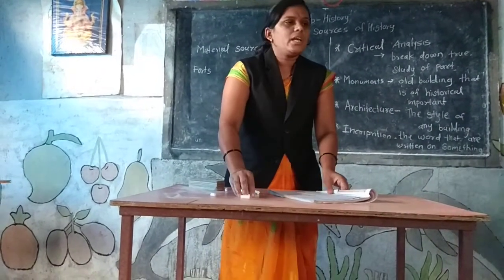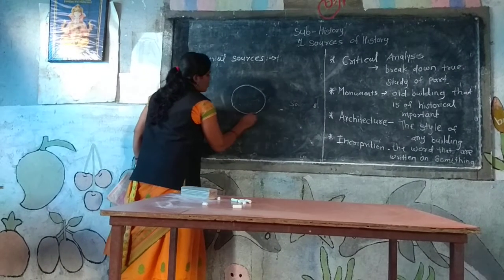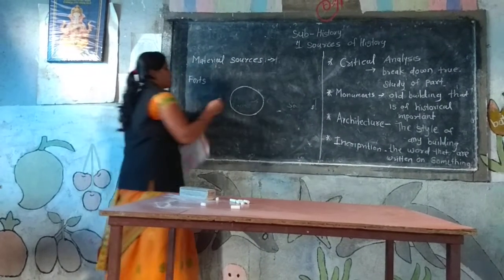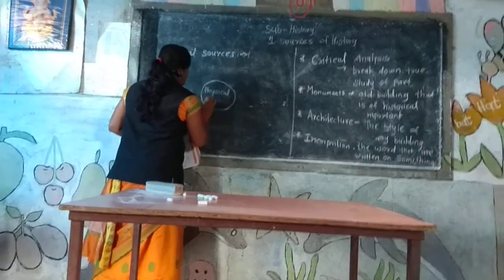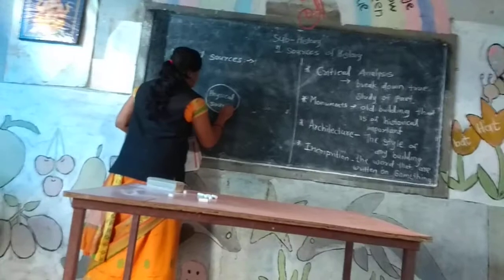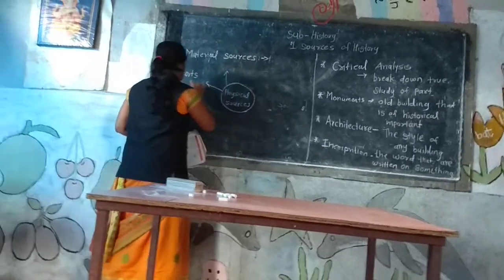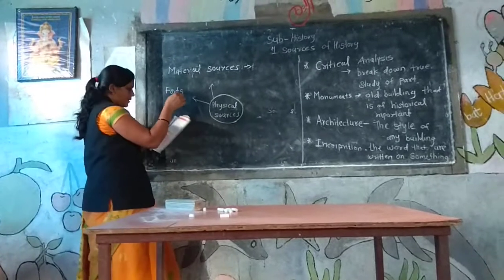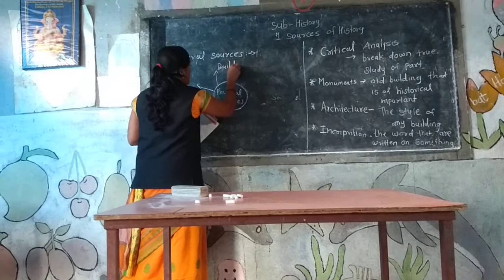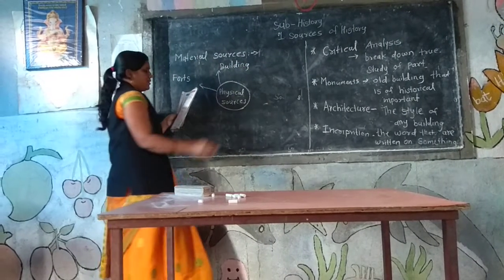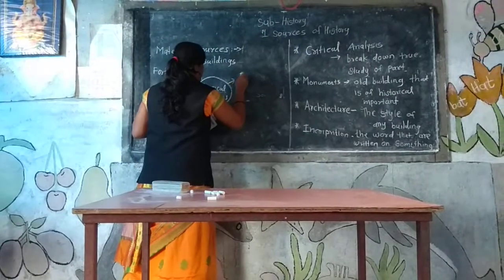Material sources are also known as physical sources. In the physical sources, which sources are included? First is forts, second is buildings, then third is copper plate.